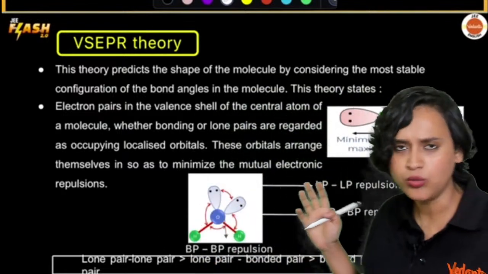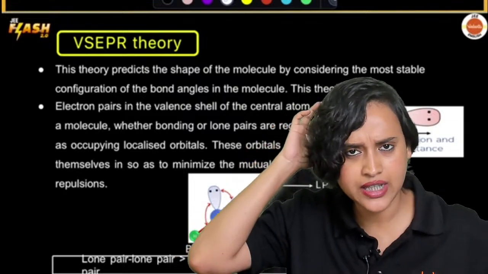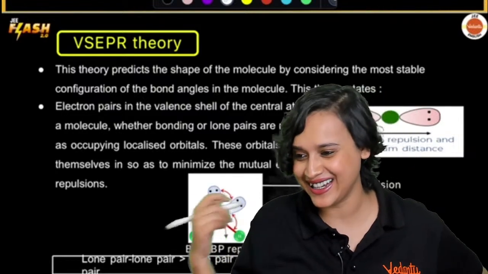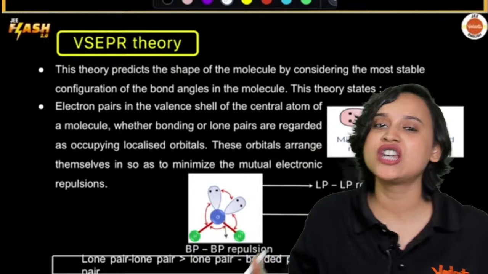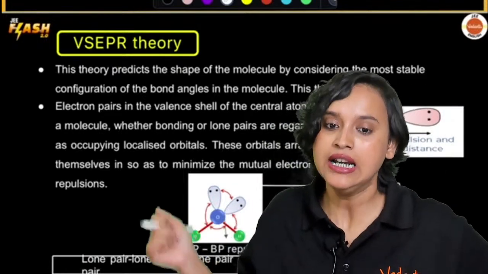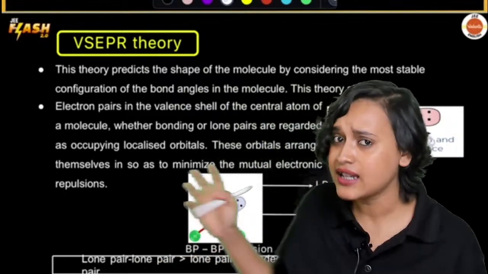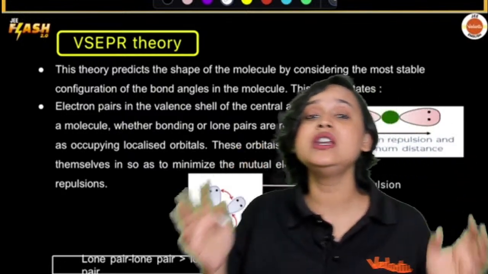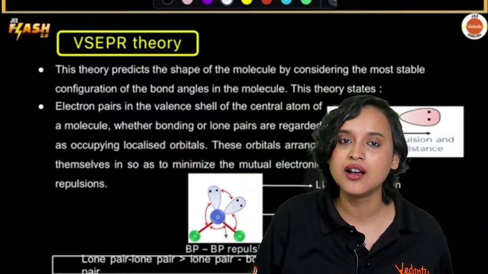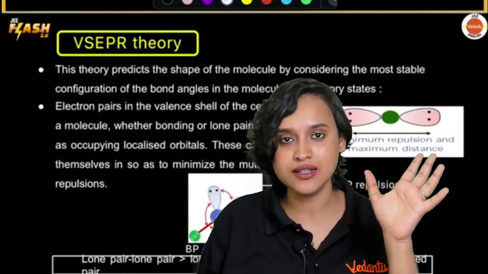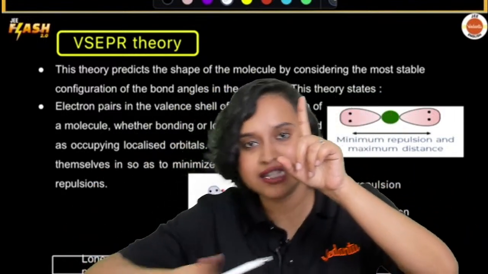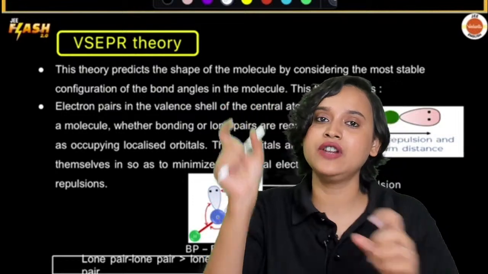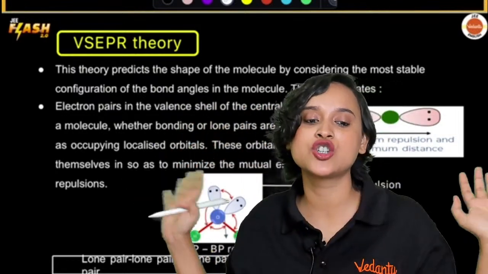Now you all know the full form of VSEPR theory. What is it? It's valence shell electron pair repulsion theory. That means, what does it mean? Actually, the answer is there in the heading itself. The heading says that there should be minimum repulsion between pairs of electrons at the valence shell. So at the last shell, if there are pairs of electrons available, those pairs of electrons must have a minimum repulsion. That's it.